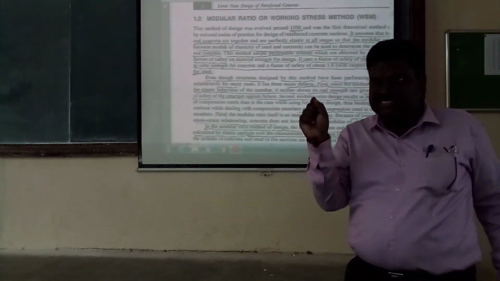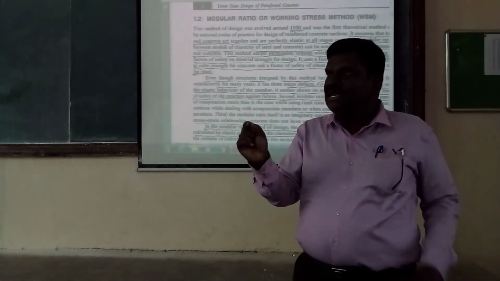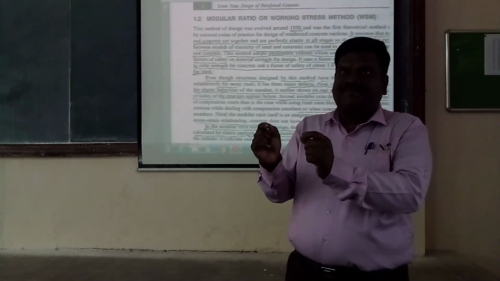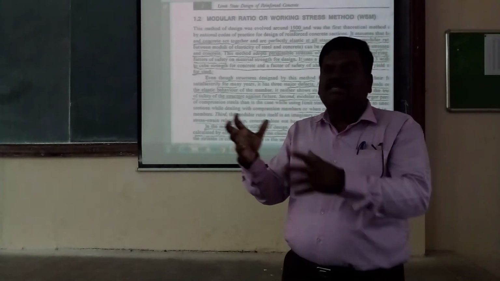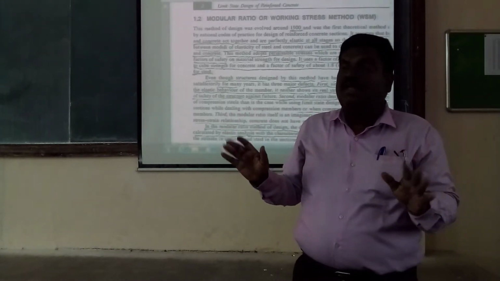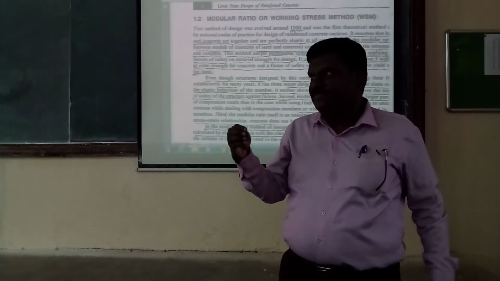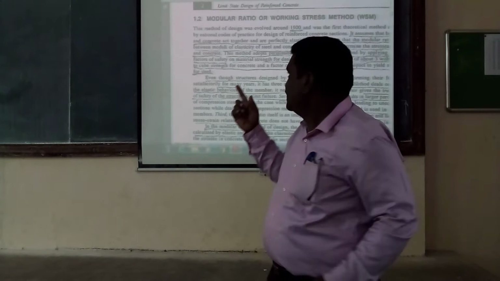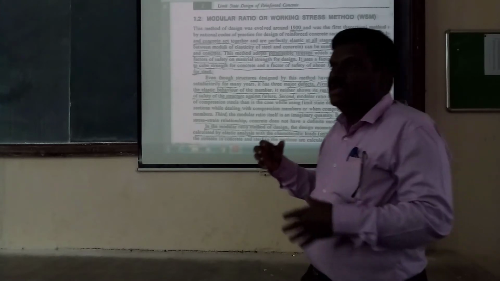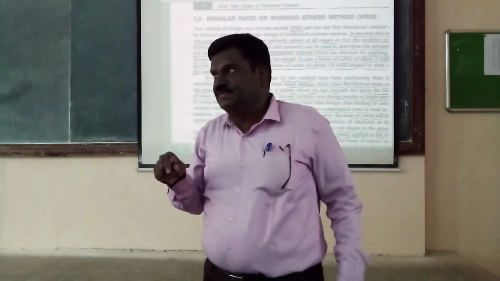So the assumption made in the working stress method is that both steel and concrete act together and are perfectly elastic at all stages, so that the modular ratio can be used to compute stresses in steel and concrete. That is the assumption made in this method. Also, this method adopts permissible stresses, which are obtained by applying a specific factor of safety on material strength.